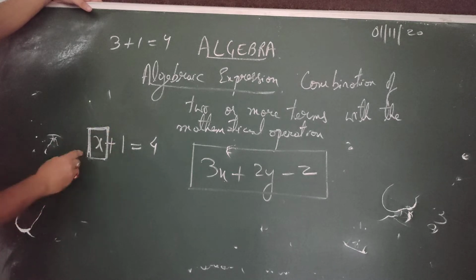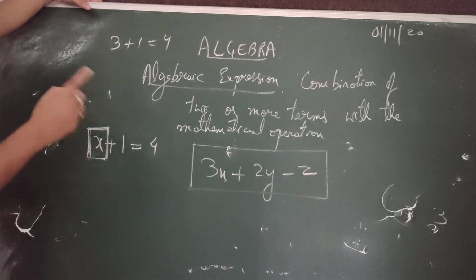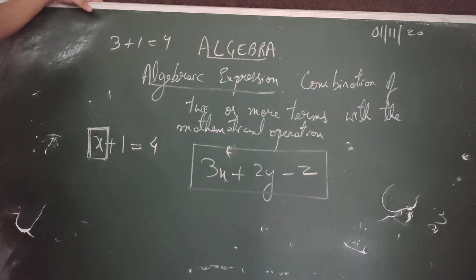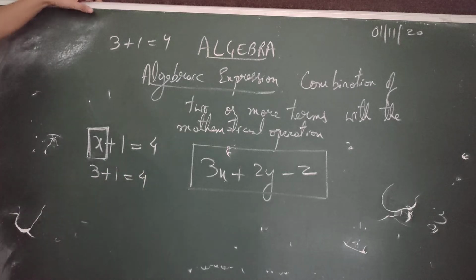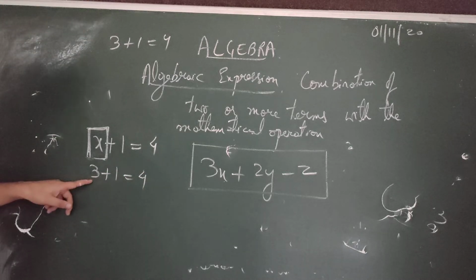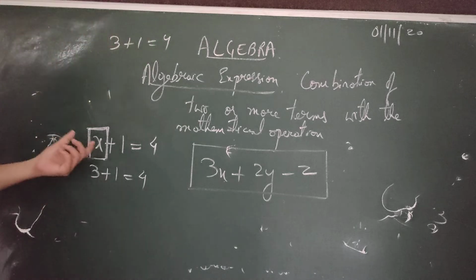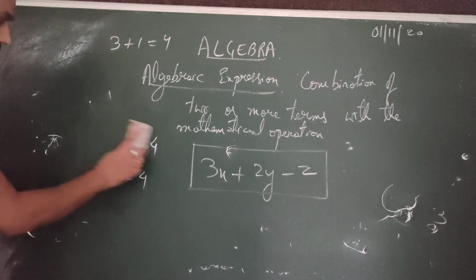So here all these variables are the unknown that we have to find. The unknown is replaced by x. So here the only value x can have is 3. Okay, so the value of x has to be 3. So that's why all these variables are unknown.